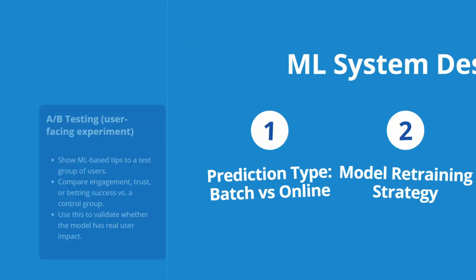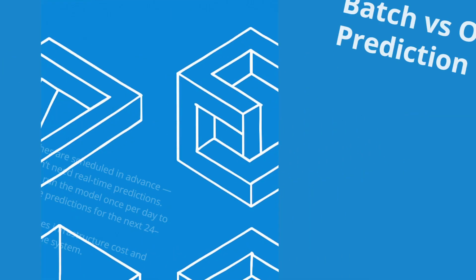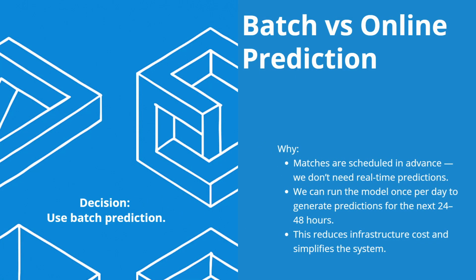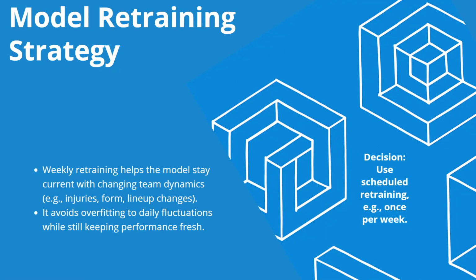For the ML system design, we made 3 key decisions. First, we chose batch prediction instead of real-time. Since matches are scheduled in advance, we can generate predictions once a day, which is more cost-effective and simpler to maintain. Second, we'll retrain the model on a weekly basis. This helps the model adapt to changes in team performance without reacting too strongly to short-term fluctuations.